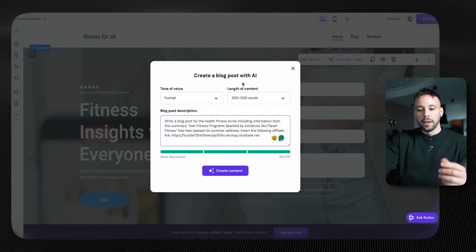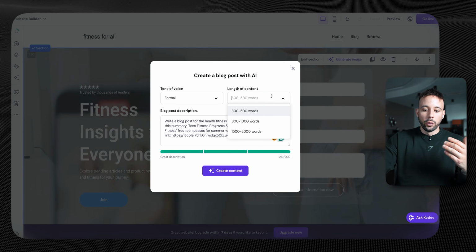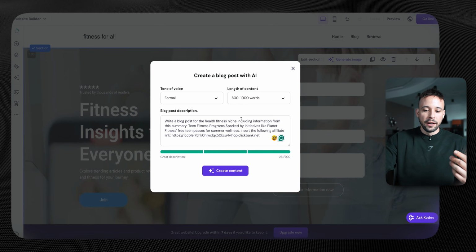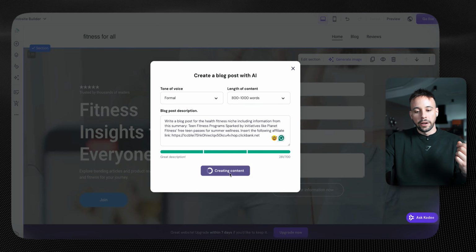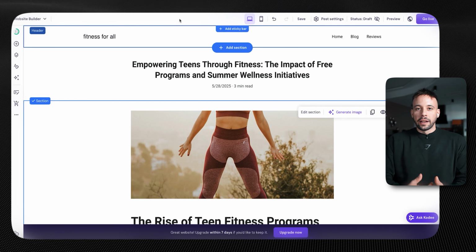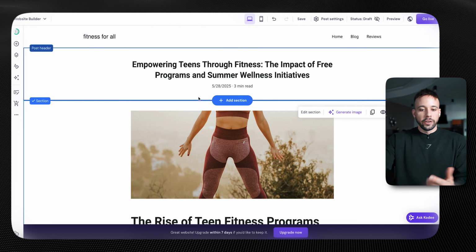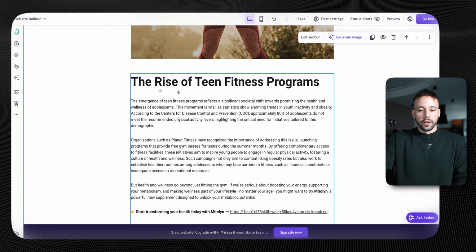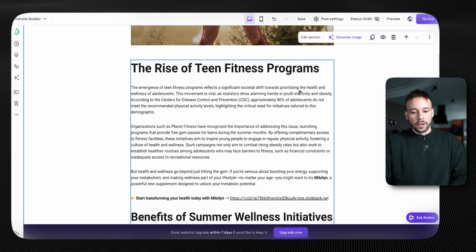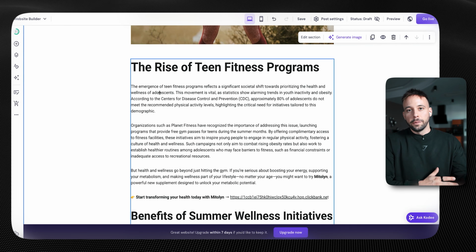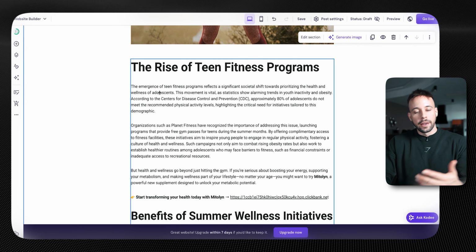Boom, now that we have everything, you can choose the length of the content, how long you want this article to be. I'm gonna choose between 800 and 1000 words and click here, create content. So now in just about 30 seconds, it should generate your entire article. And as you can see here, it says it's a 3-minute read, and you're gonna see the rise of team fitness programs. It's gonna explain exactly what ChatGPT gave us, which is a viral topic according to the news today.